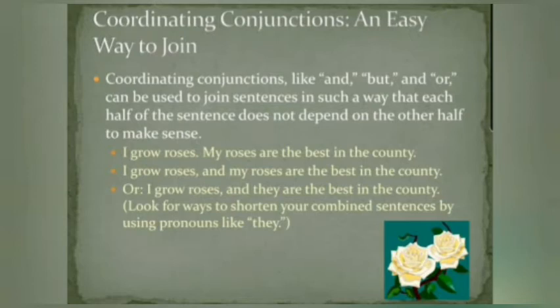Coordinating conjunction, an easy way to join. Coordinating conjunctions like and, but, or can be used to join sentences in such a way that each half of the sentence does not depend on the other half to make sense. That means if you write, I study in class 6 and Rahul studies in class 6. I study in class 6, independent clause. Rahul studies in class 6, that is also an independent clause. Joined using and. So none of the parts is depending on another one. I study in class 6 does not depend on Rahul studies in class 6.